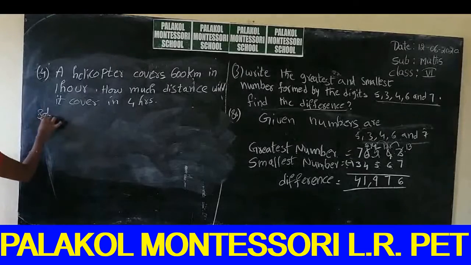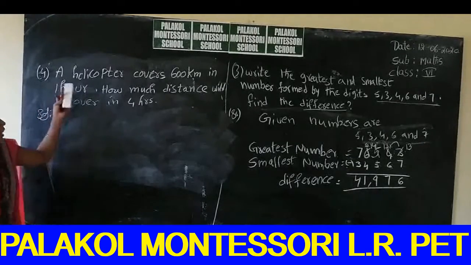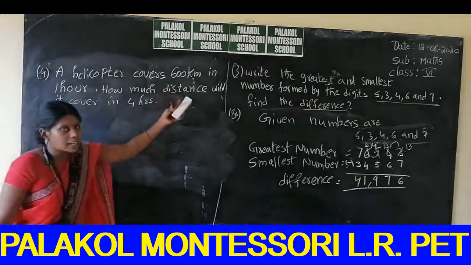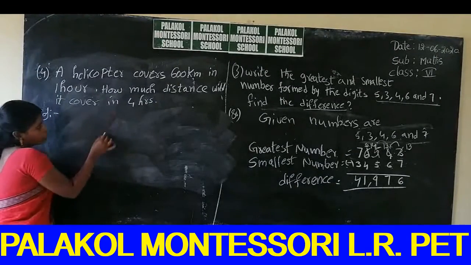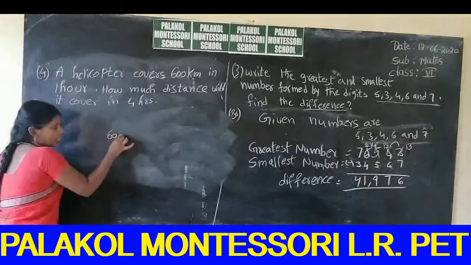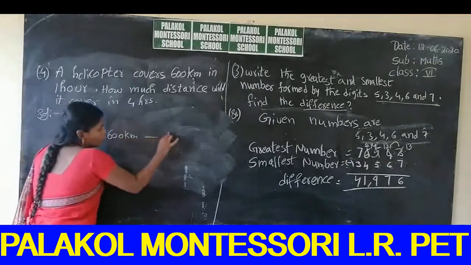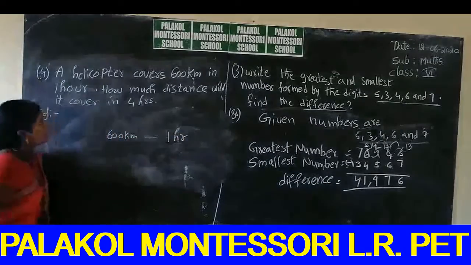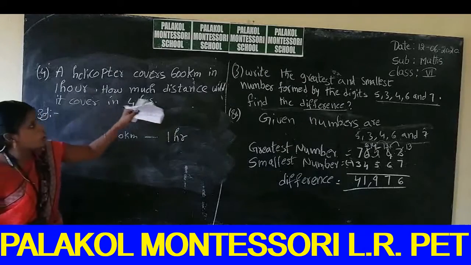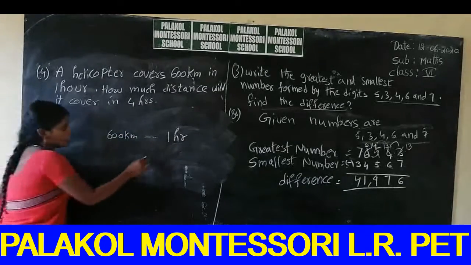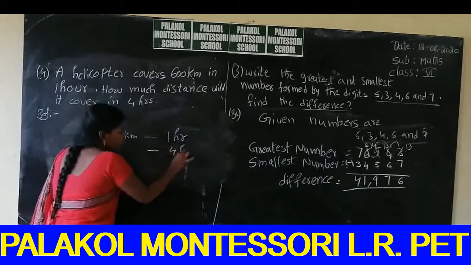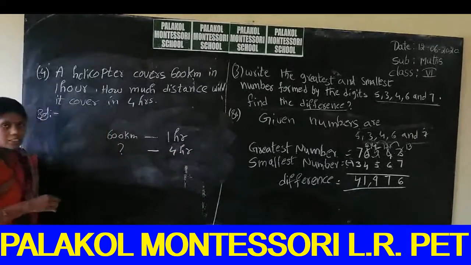So solution. What is the question? A helicopter covers 600 kilometers in how many hours? 1 hour. And what is the question? How much distance will it cover in 4 hours? So we are given only 4 hours. So we don't know how much distance the helicopter covers.